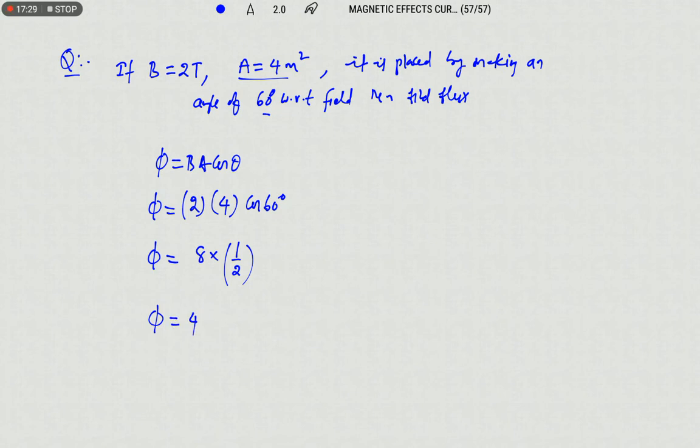So we need to discuss its units also. The unit of flux: phi equals BA, because angles do not have any units or dimensions. Field intensity we can write as F by M, the force acting on a unit north pole placed in a magnetic field.